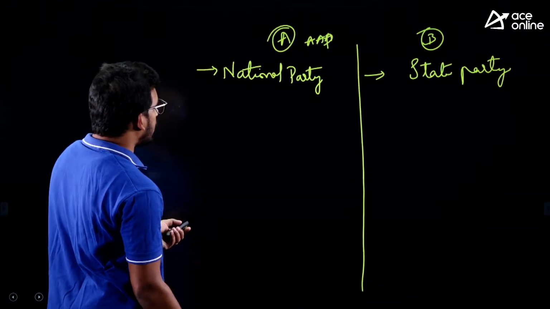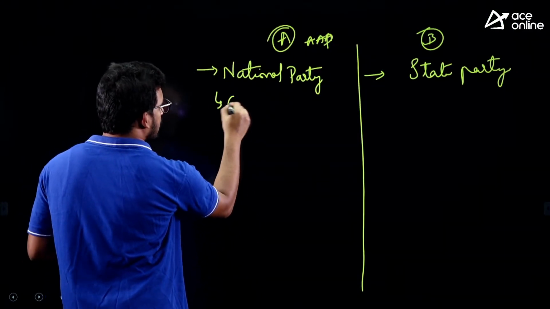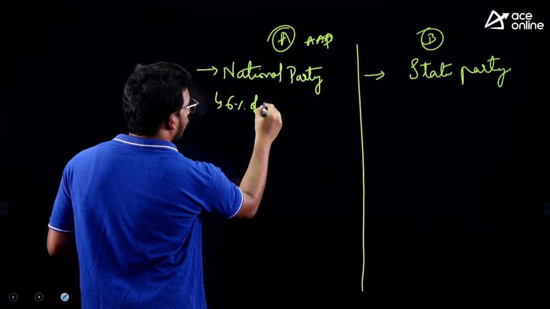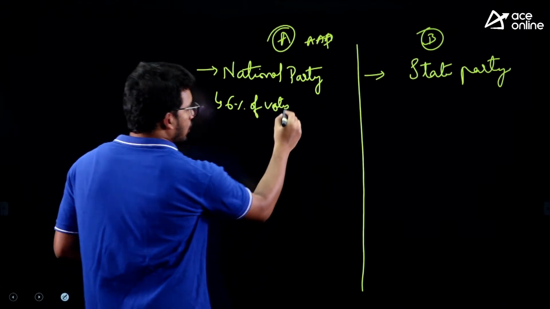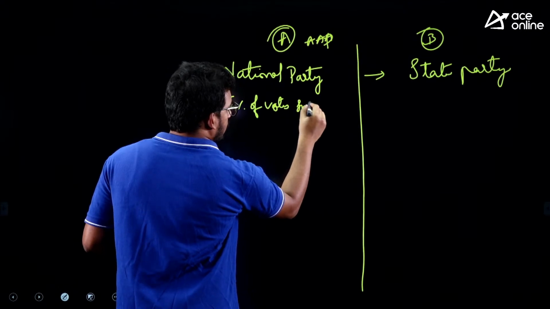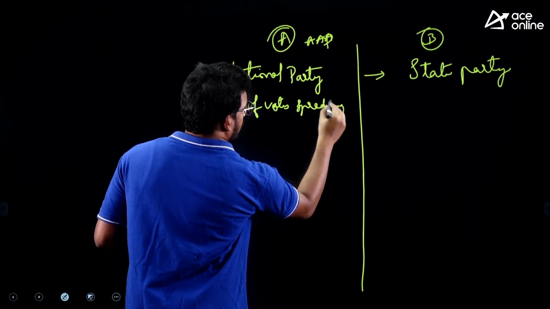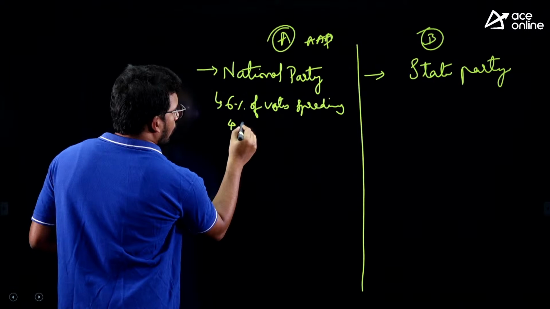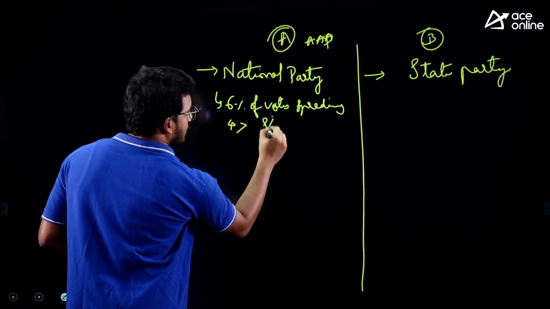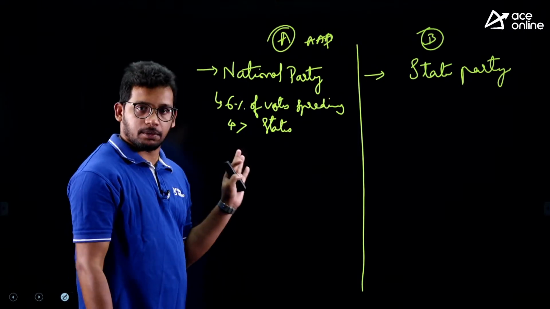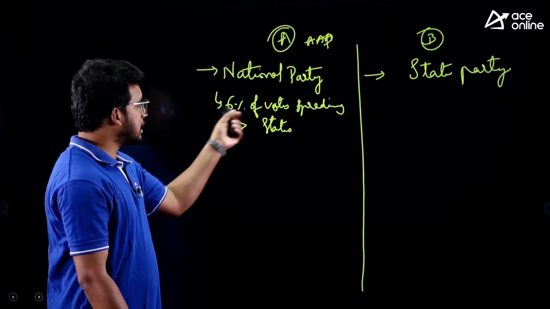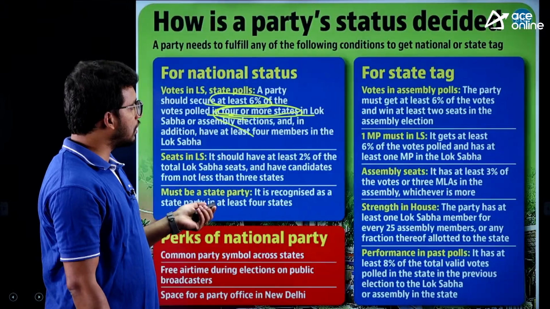Alright. So you can take the first condition as 6% of votes polled, spreading over 4 or more states. I'm just taking this as an example, 6% of votes in 4 or more states.